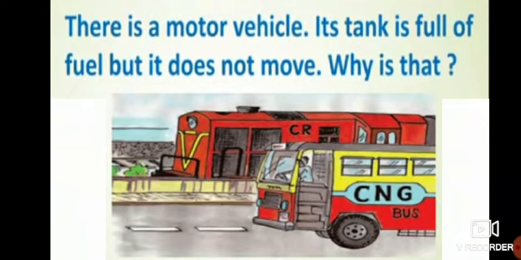But when it is a new brand and the tank is full, why will it not work? Why will it not run automatically? Can you give the answer? If the vehicles are full of fuel, the tank is full, still it will not move automatically. Why? What's the reason?